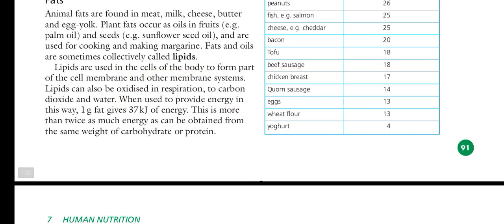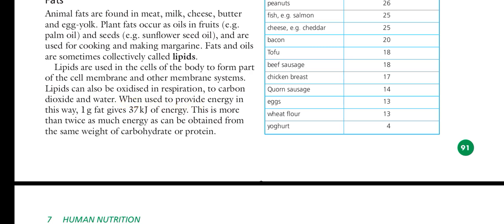Lipids are used in the cells of the body to form part of the cell membrane. We know the lipoproteins are the structures found in the cell membrane and the other membrane systems. Lipids can also be oxidized in respiration to carbon dioxide and water. When our body is deficient in glucose, lipids are used in respiration to make ATP.